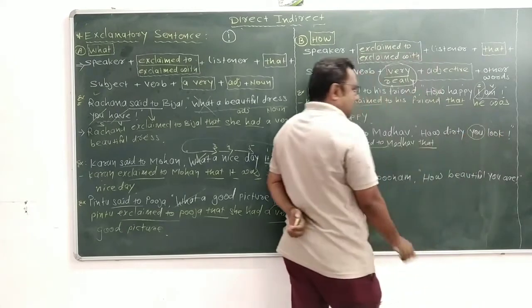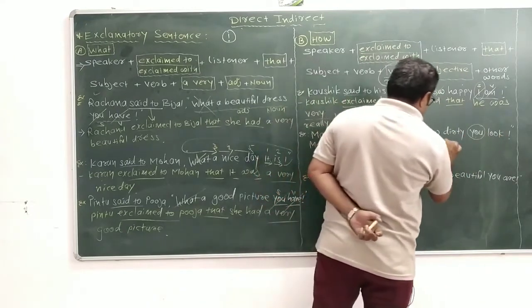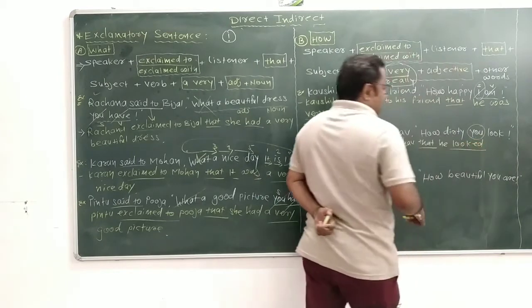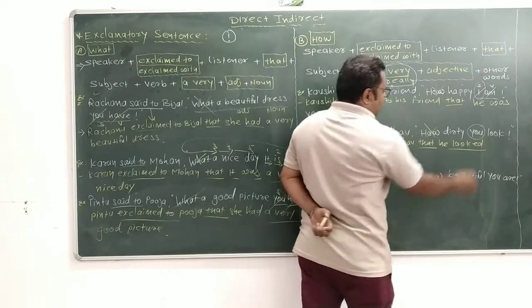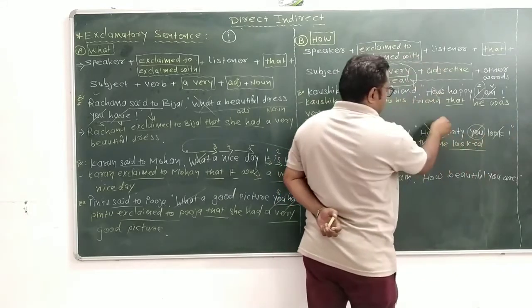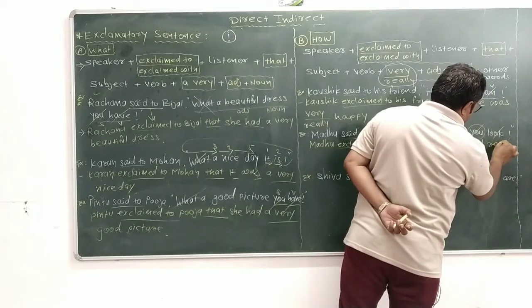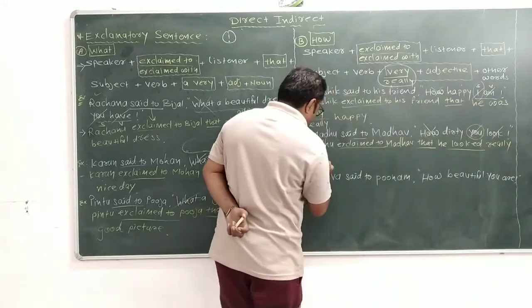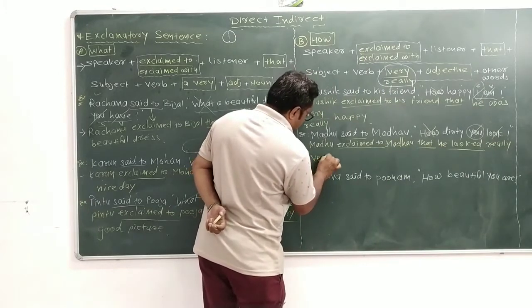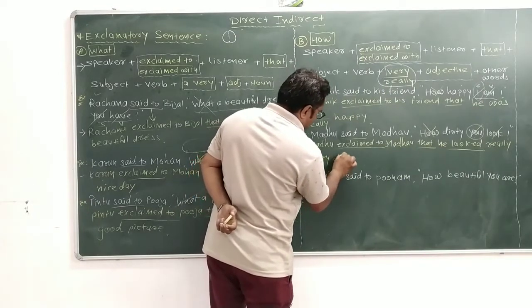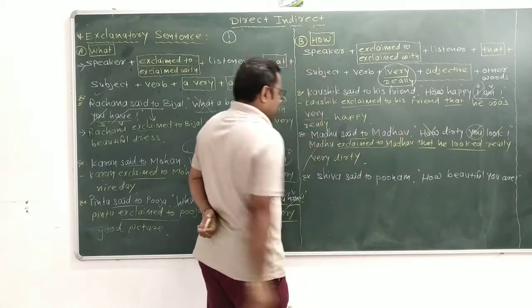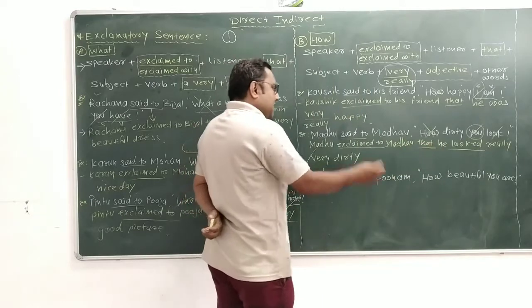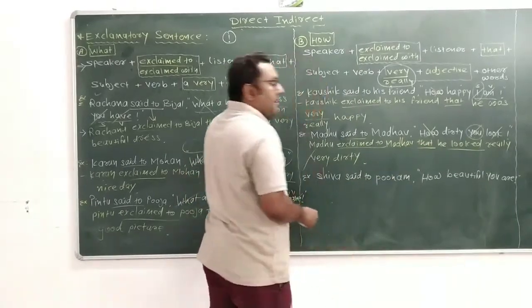First of all, we take the subject you. You means Madhav. Madhav means he. Look is present, then we use past. He looked. Remove "how." Then use "really." He looked really, or very, dirty. Madhu exclaimed to Madhav that he looked really dirty.